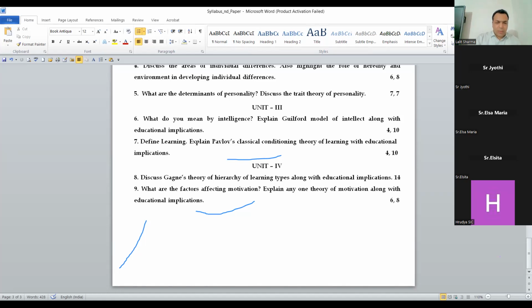So my next slide is for the important instructions for the M.Ed exam. But before coming to this, I want to discuss here all the notes which we have given to you, and even the solved answers we have given to you. First of all, these are the notes, and one file is for last year's solved questions. I am telling you now because we have given you all these things.